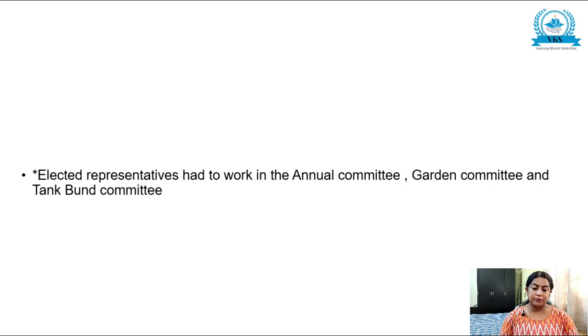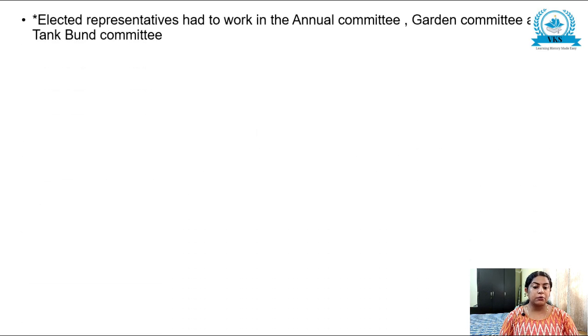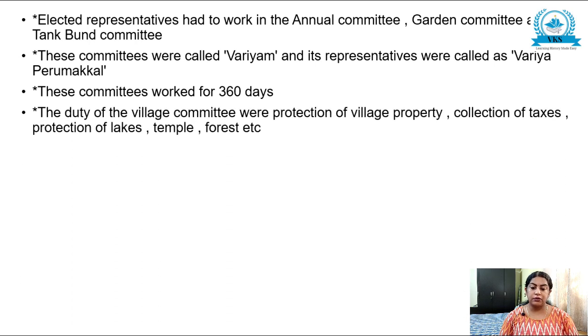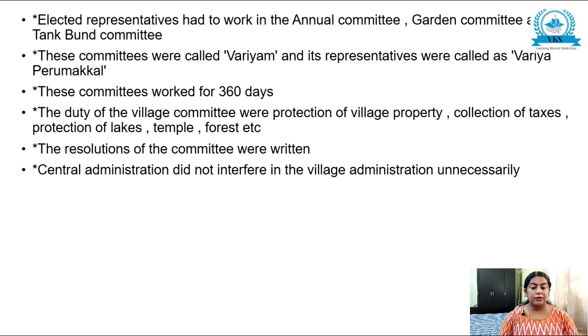representatives were elected. Elected representatives have to work in the annual committee, garden committee and tank bund committee, and these committees were called as Variums and its representatives were called as Variya Perumakkal. These committees worked for 360 days, and the duty of the village committee were protection of the village property, collection of taxes, protection of lakes, temples, etc. And the resolutions of the committee were written. Central administration did not interfere in the village administration unnecessarily.